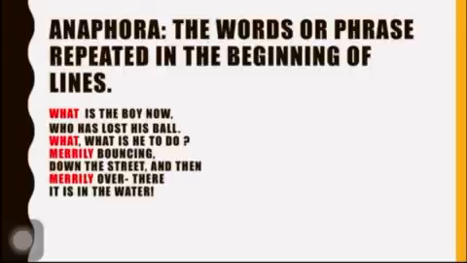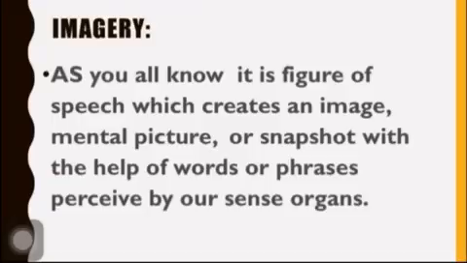Anaphora. Anaphora is the word or phrase repeated in the beginning of the lines. Like you can see, "What is the boy now who has lost his ball? What is he to do?" Now what is being repeated in the first line and the third line. And you can see "merrily bouncing down the street," and then "merrily over there it is in the water." Now "merrily" being repeated, that is the example of anaphora.